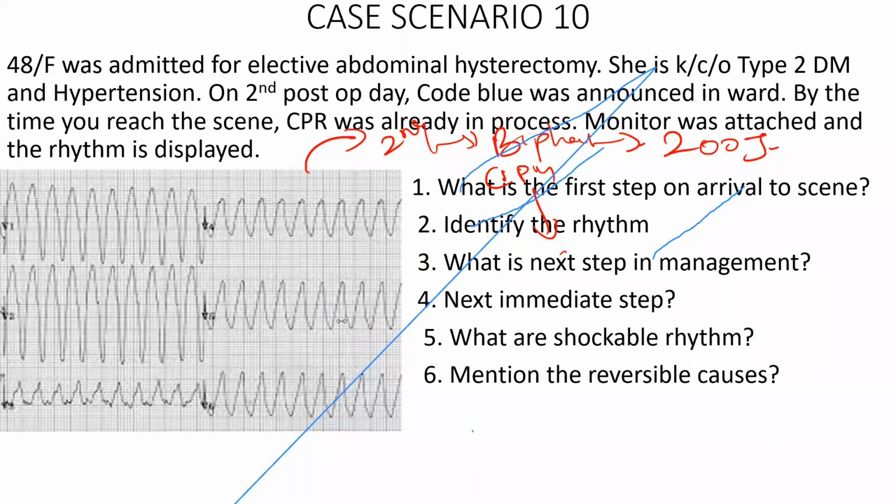Yes, sir, second shock. Okay, fine. I thought it was given in the third shock. That was in 2015, sir, but even in 2020 it is the second shock. Okay, fine, let's give one dose of adrenaline.